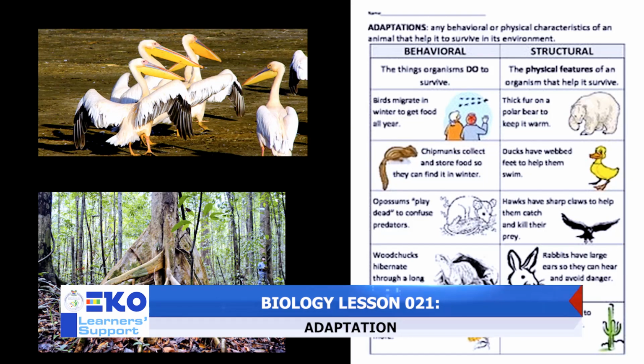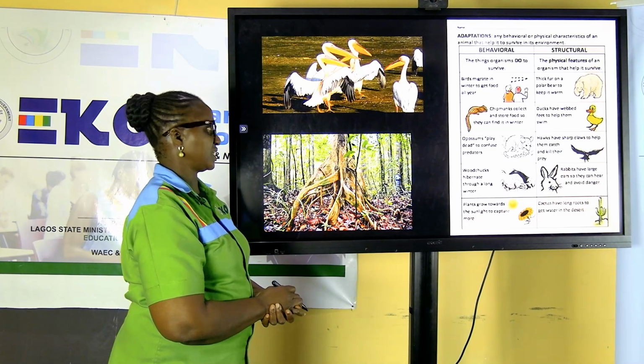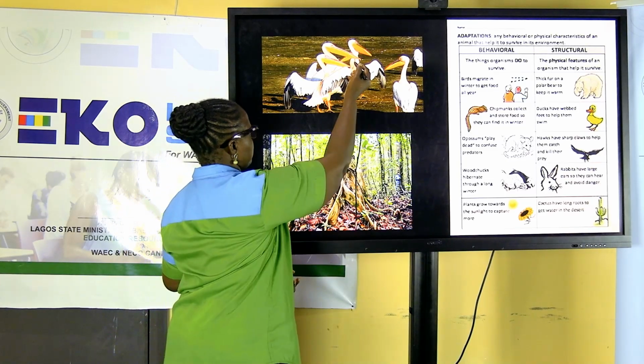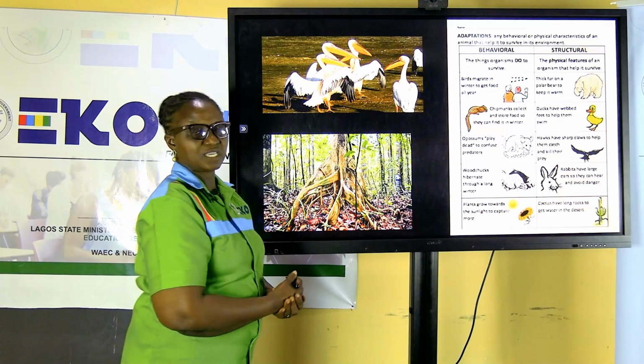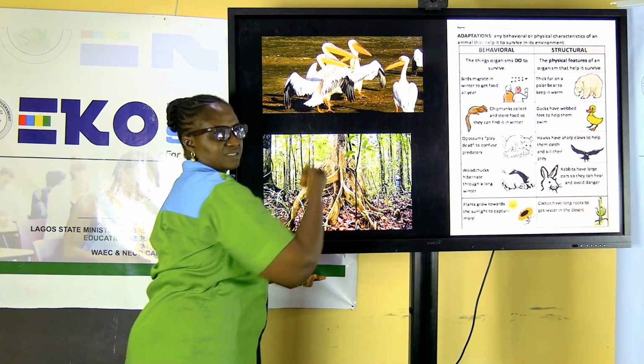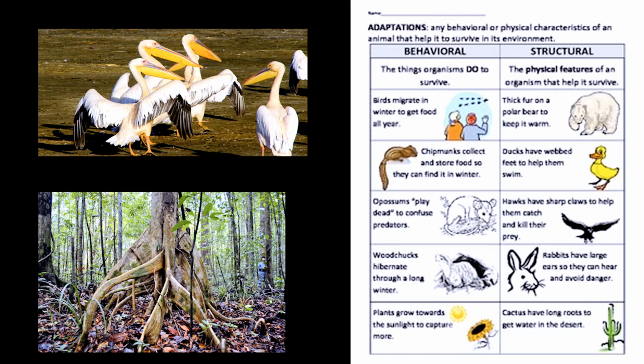They have different features that enable them to cope, adjust, and adapt to prevailing situations in the environment. We can talk about their beak, their feathers, their legs. We cannot see it vividly here, but on their legs they have scales, claws, and webs.